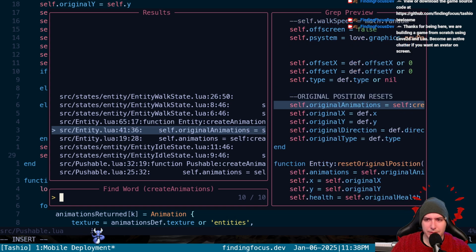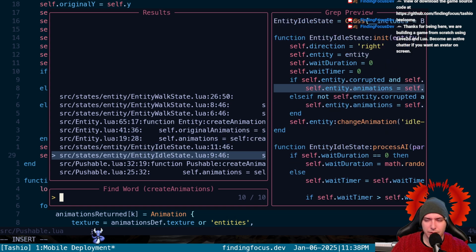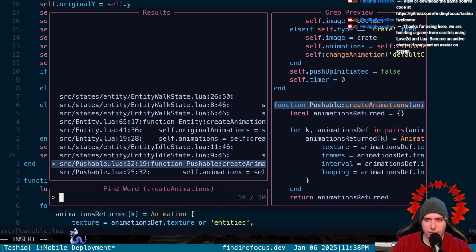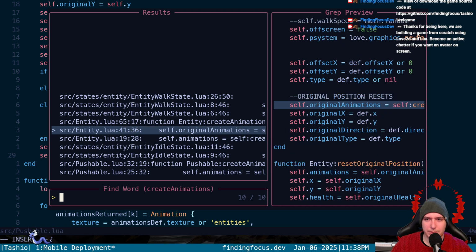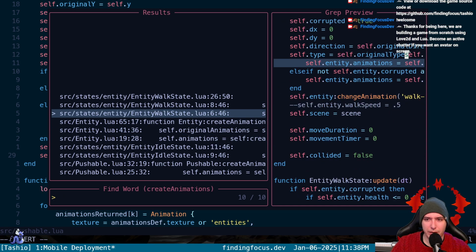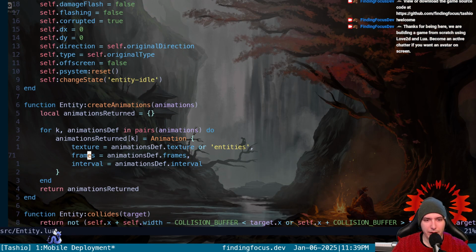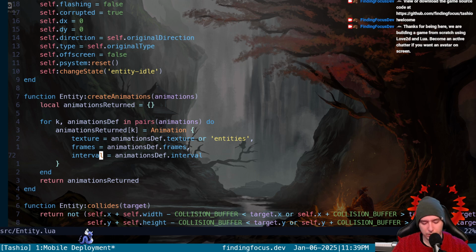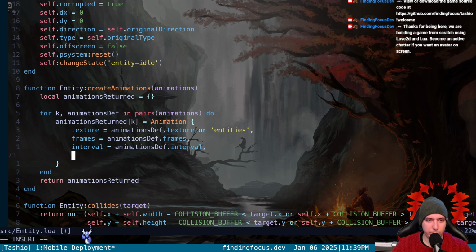We have an entity create animations. What's really weird, okay, so this is where it is, because our player is an entity and we didn't do it in our entity here. So we need to pull our looping also from our animations definitions.